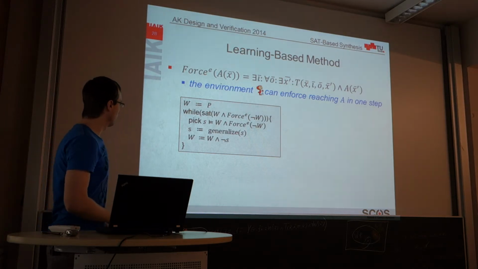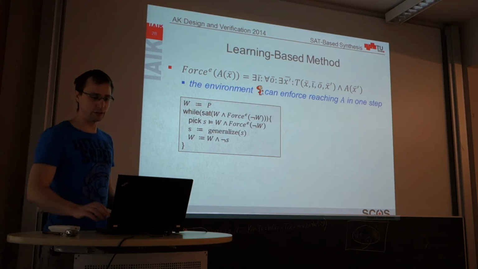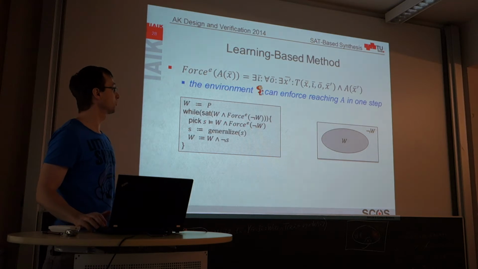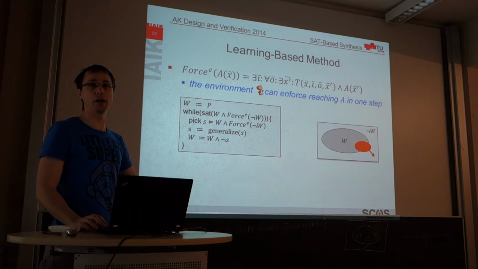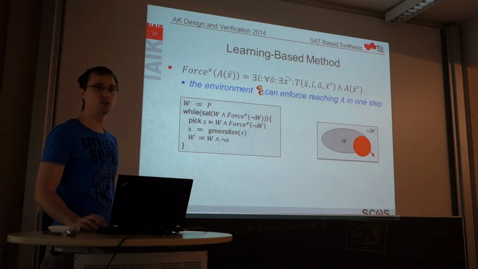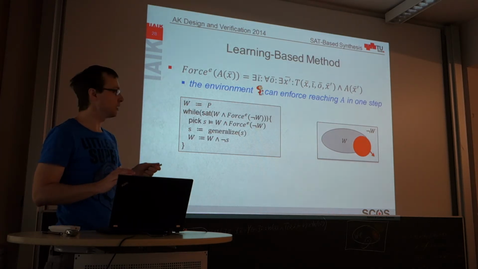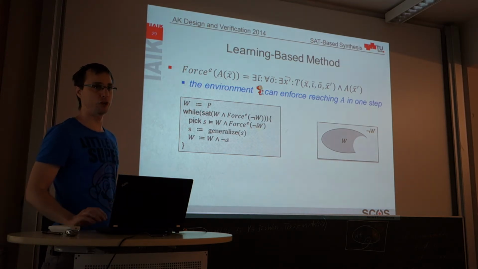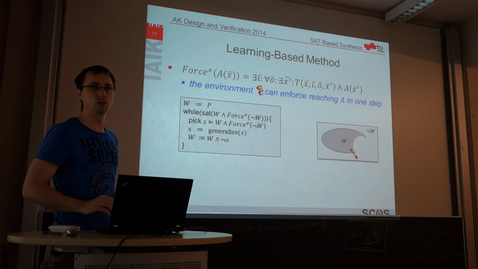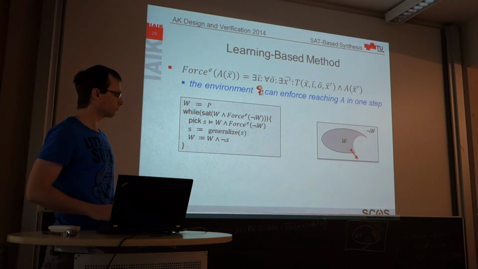So the beta version with this generalization works like this. It also computes a state, then it tries to generalize it by dropping more and more literals, and only if it cannot drop any more variables from the satisfying assignment, it excludes this entire region in one go. And then it continues with the next state and so on.